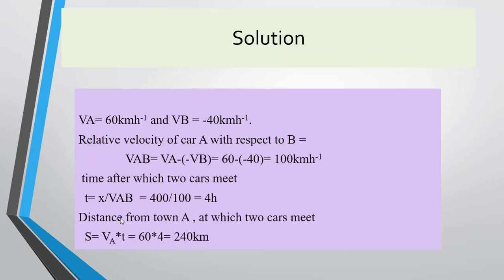Now the distance from town A at which the two cars meet. We have to find the distance from town A. The velocity of A is 60 km per hour and the time after which the two cars meet is 4 hours. The distance from town A, again using the same formula, S is equal to VA into T, is 240 km. The distance from A at which the two cars meet is 240 km.